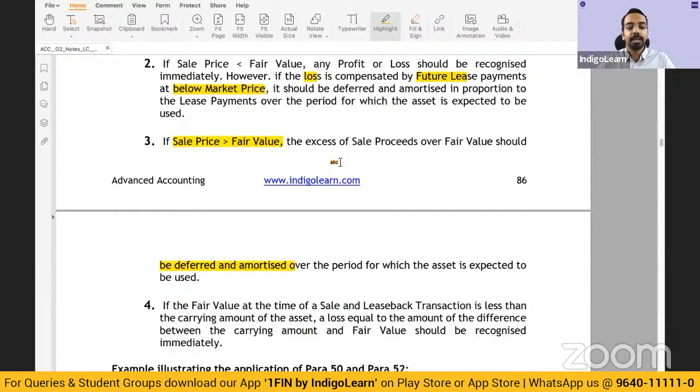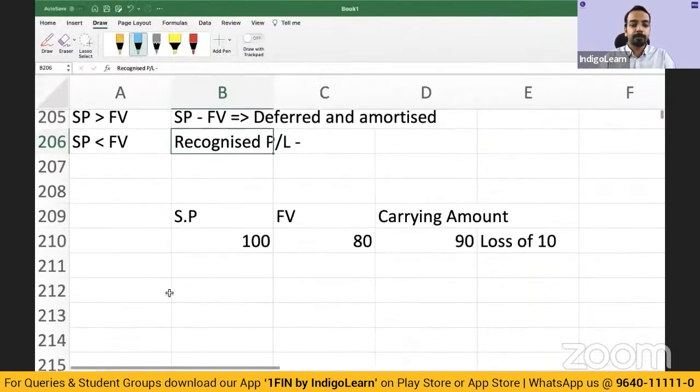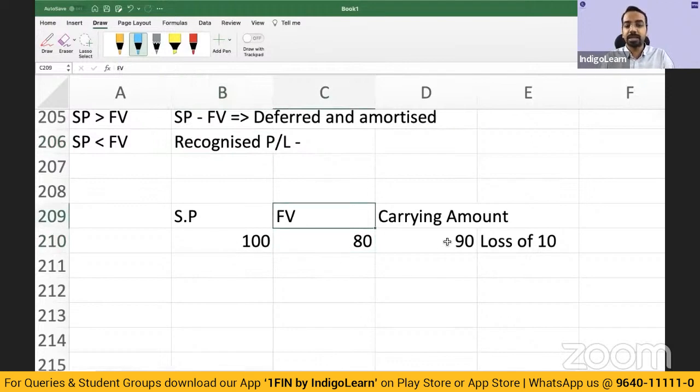Okay. Now this summarizes the overall part relating to sale and leaseback. And sometimes fair value is less than the carrying amount of the asset, then to that extent the loss will be recognized immediately. Here we saw fair value is less than the carrying amount, then for this difference you will recognize the loss immediately.